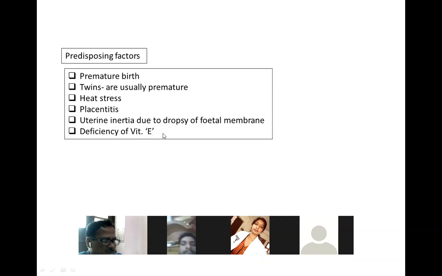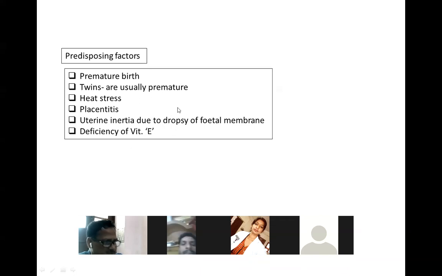Deficiency of vitamin E or selenium deficiency leads to this retention of placenta. And there are many other reasons. Sometimes this is known as RFM or ROP. RFM is what? Retained fetal membranes. ROP is the retention of fetal membrane, retention of placenta. These are the abbreviations which are commonly used.